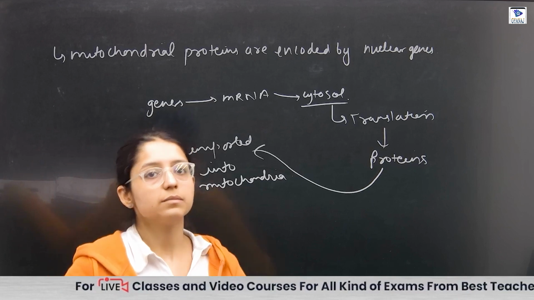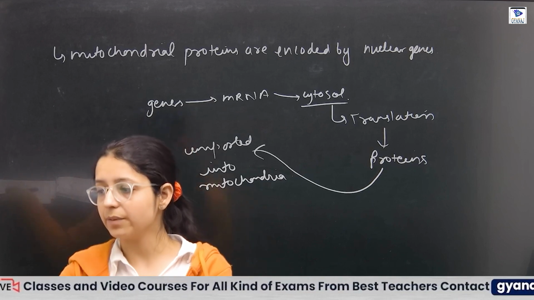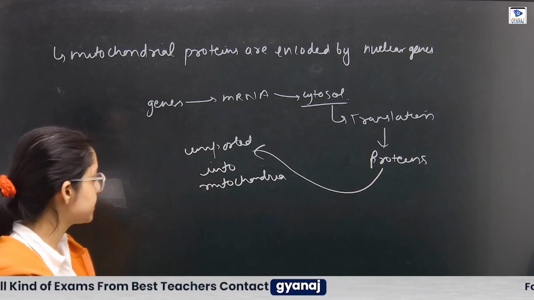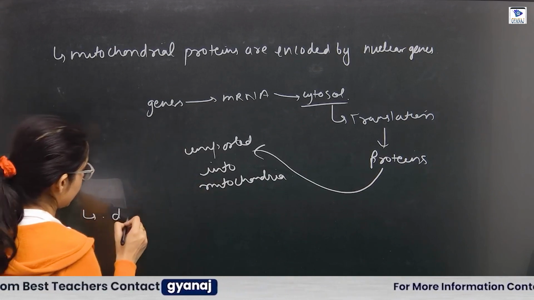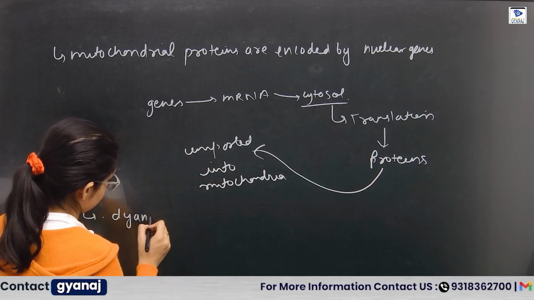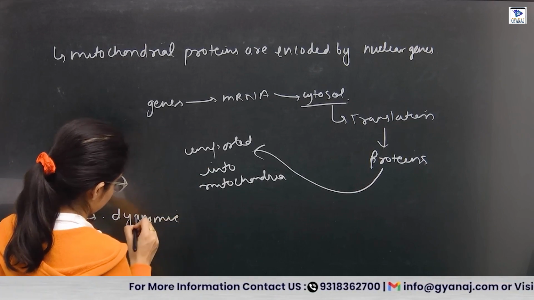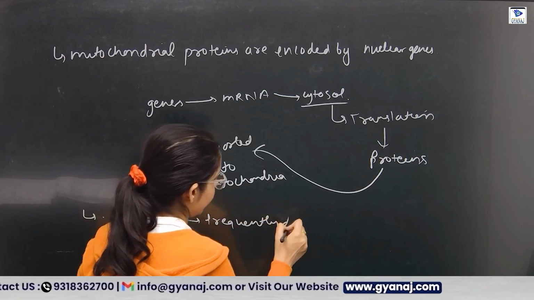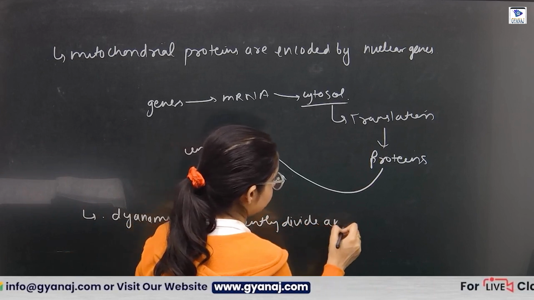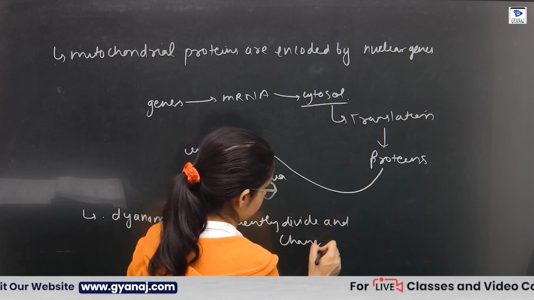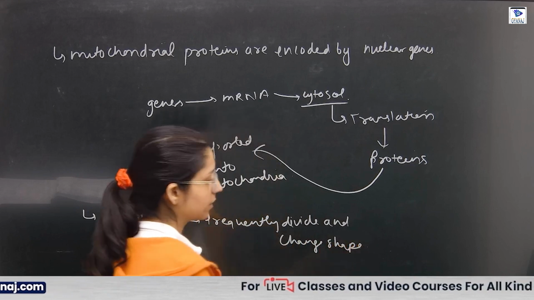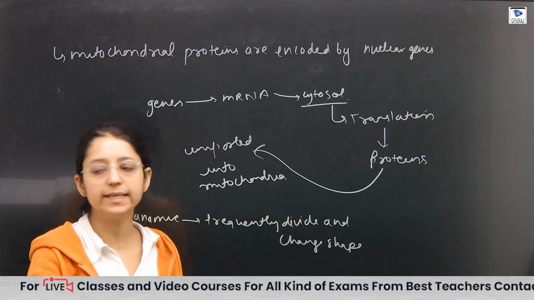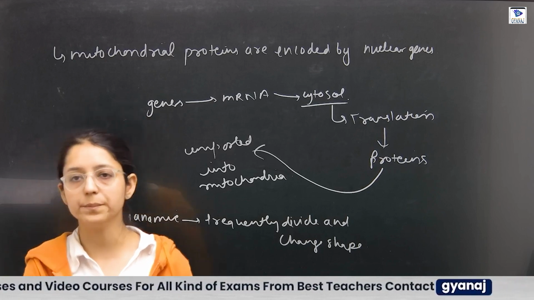And this mitochondrial organelle is dynamic, meaning it frequently divides and changes its shape. And how will it divide? It will divide by binary fission, just like bacteria.